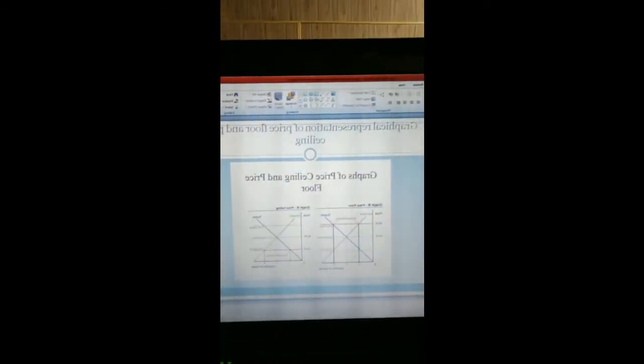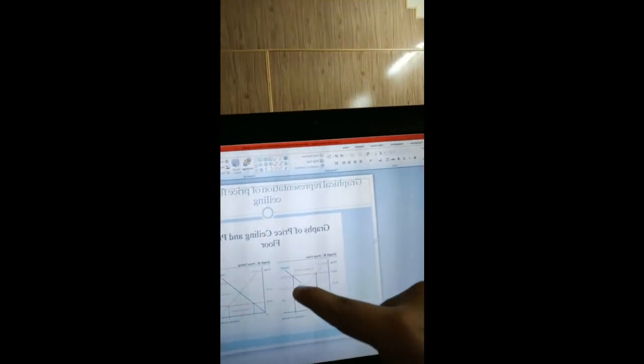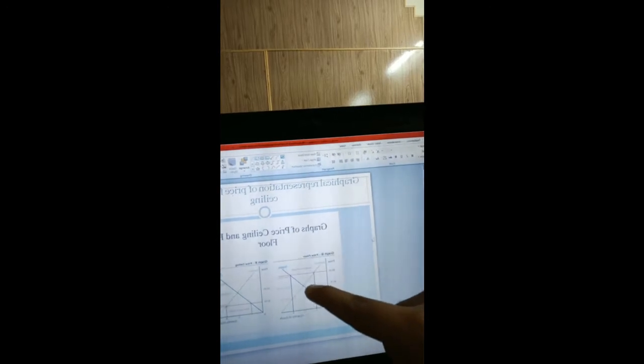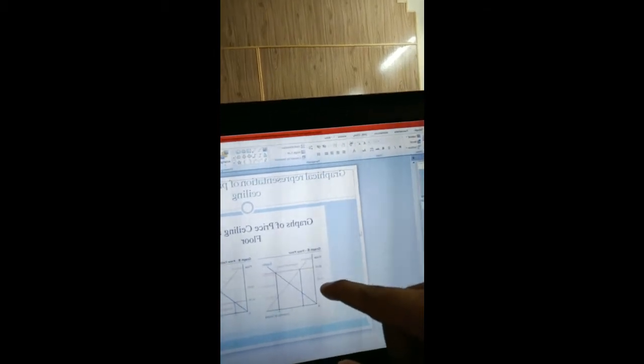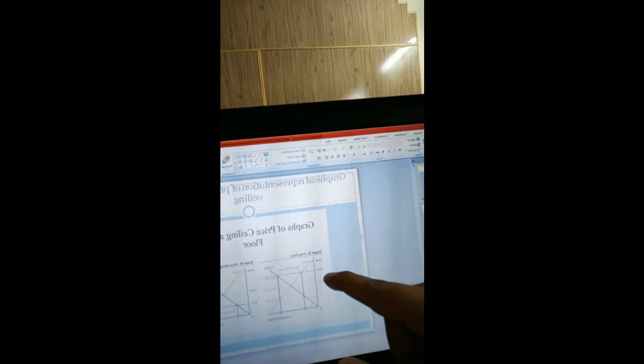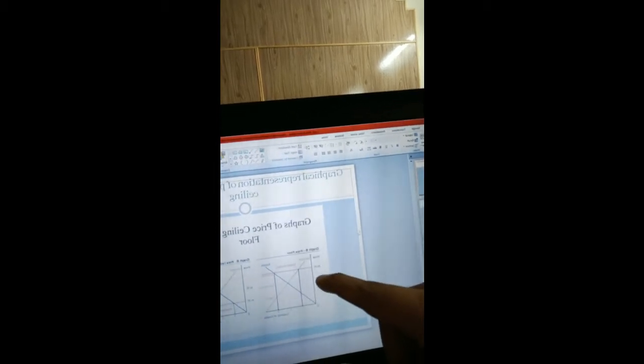I have the graphical representation of those graphs here and I am going to show you that. Here they are, the price floor and price ceiling, and this is the supply curve and this is the demand curve, and when they both intersect each other, this is known as equilibrium. At the point of equilibrium the price was $5, but now the price has increased to $8, so this would be the price floor because the price has increased.